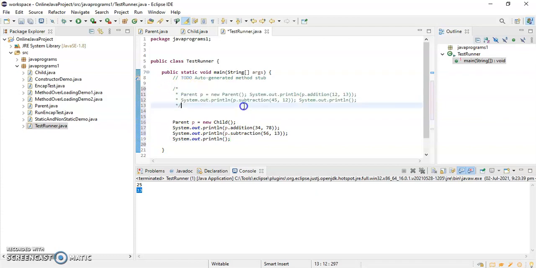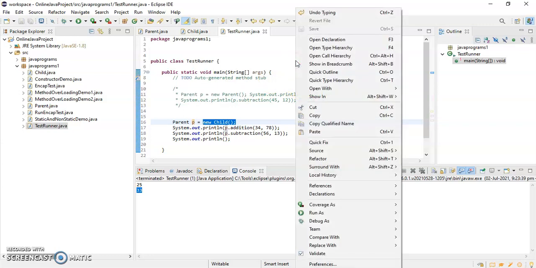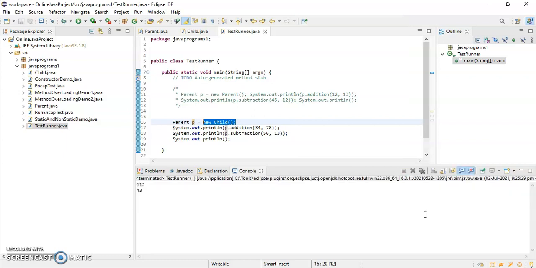If you are creating a parent class reference variable and you are assigning a child class object to it, then you can only access the methods which are declared in the parent class. If I run, I will get my outputs. Run as Java application. I have got the outputs 112 and 43. This is the addition result and this is the subtraction result.